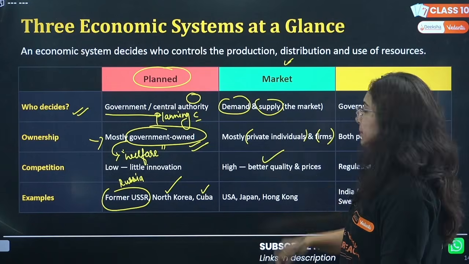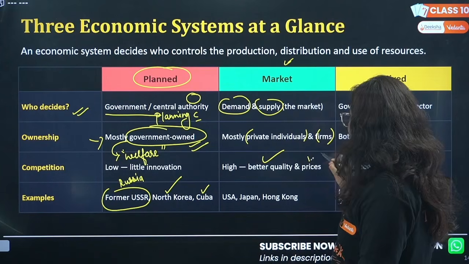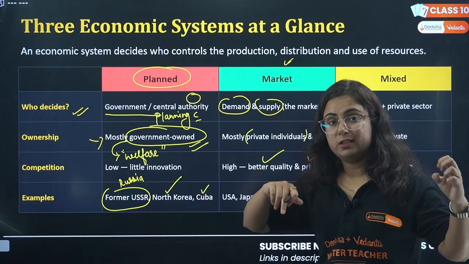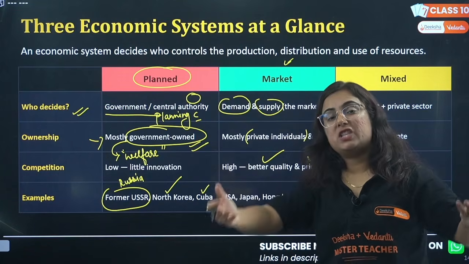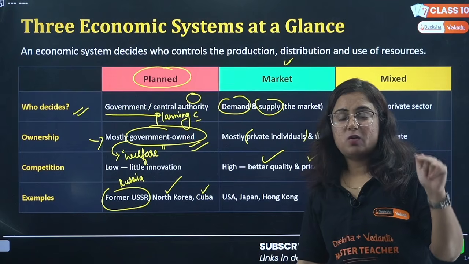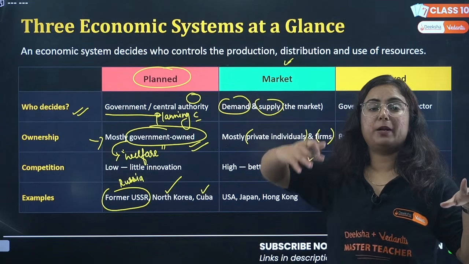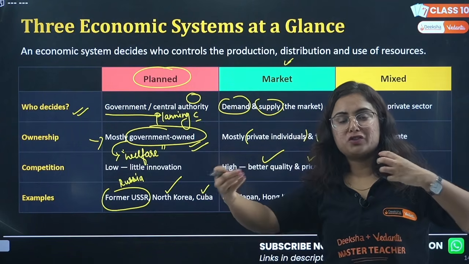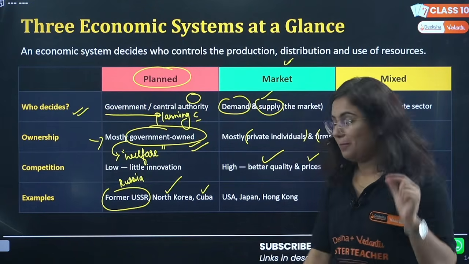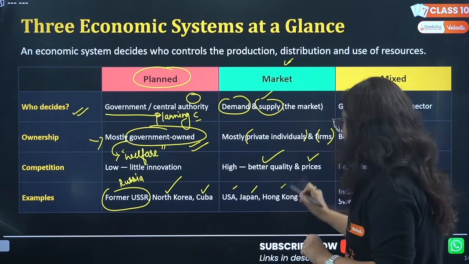Products here have higher or better quality, because if one company is making a product, the other will see, this is in demand, let me make a cheaper version of it. Or this product has bad quality, I will make a better product than that. So there will be competition, and it depends upon the demand and supply in the market. Examples: USA, Japan, Hong Kong.